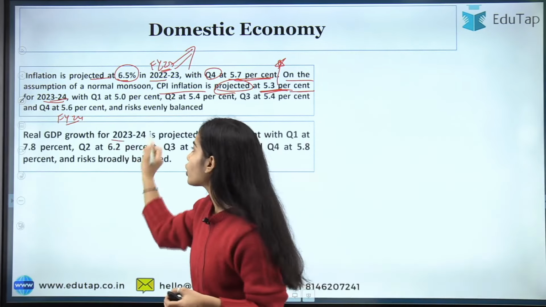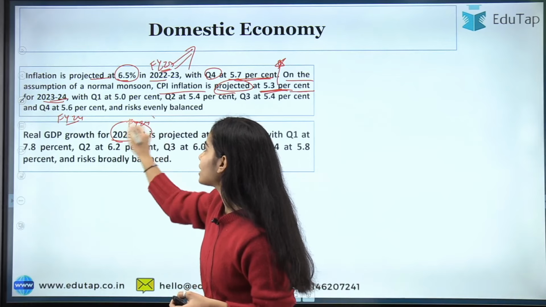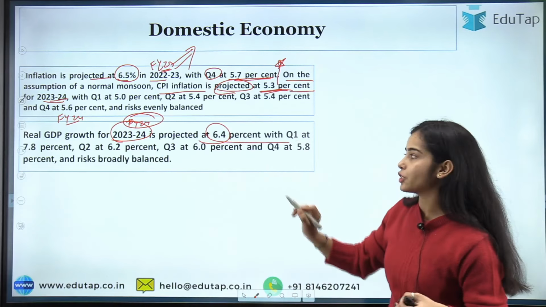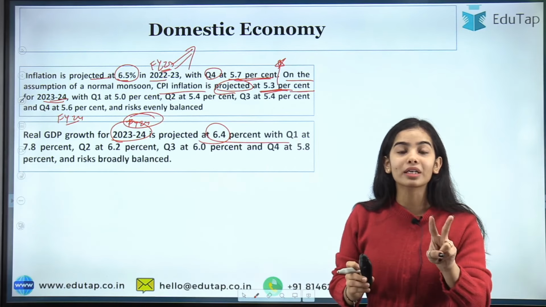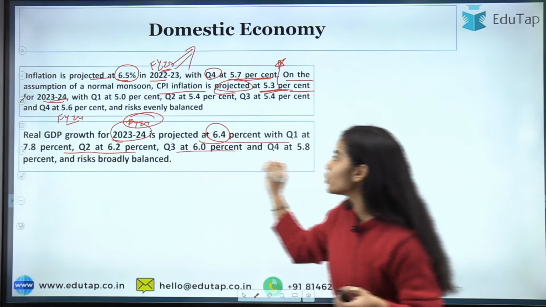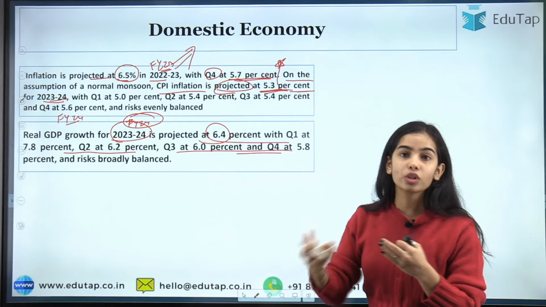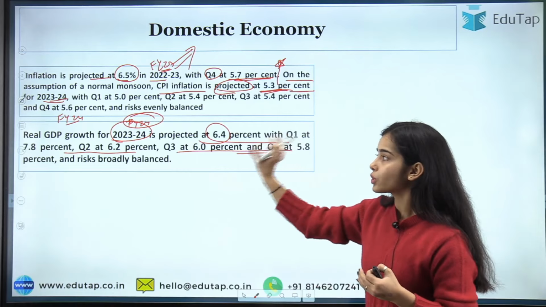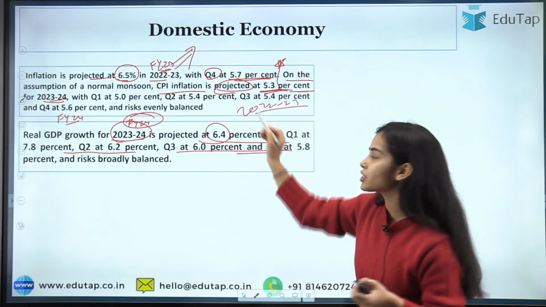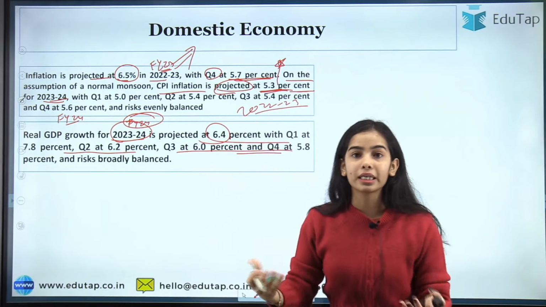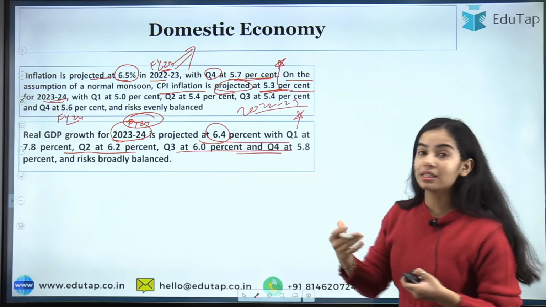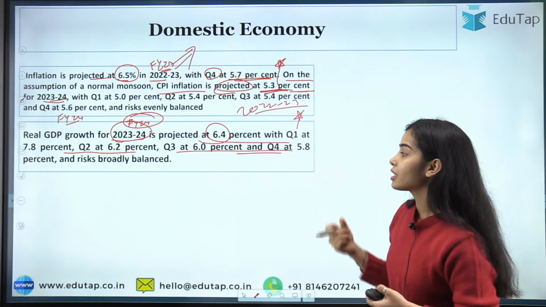Real GDP growth for the financial year 2023-24 is projected at 6.4%. For the first 2 quarters the growth will be even higher, around the 7% mark, but in the other 2 quarters the growth will be lower. So this is for 2023-24. For 2022-23, the National Statistical Office has already released the first advance estimate. So remember that percentage that the NSO has shown.